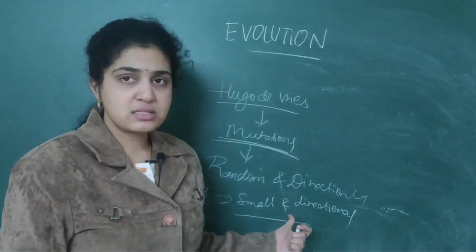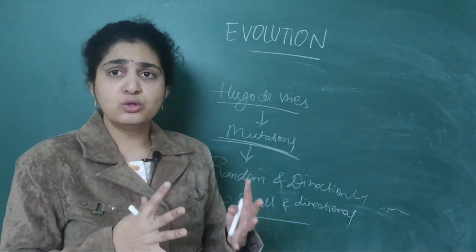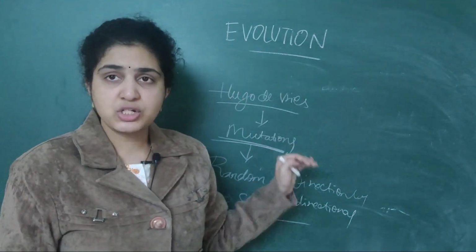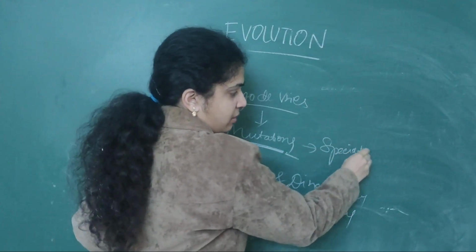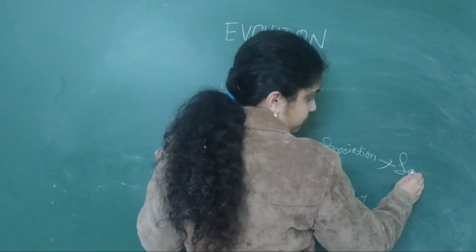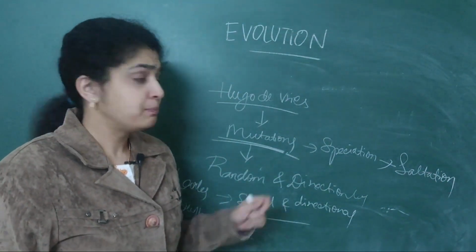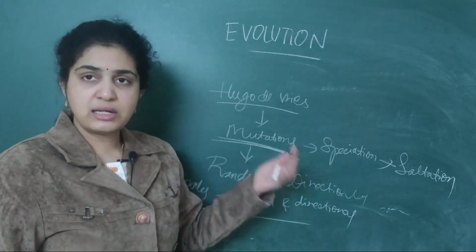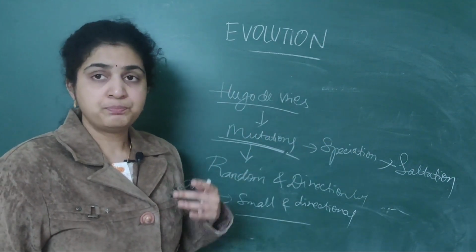So in Charles Darwin's theory, the variations are small as well as directional. They follow a specific path. Hugo de Vries said that mutations lead to speciation, which in turn leads to saltation. He specified speciation as well as saltation. Speciation means giving rise to new species. Mutations will give rise to new species. Then these new species lead to saltation.